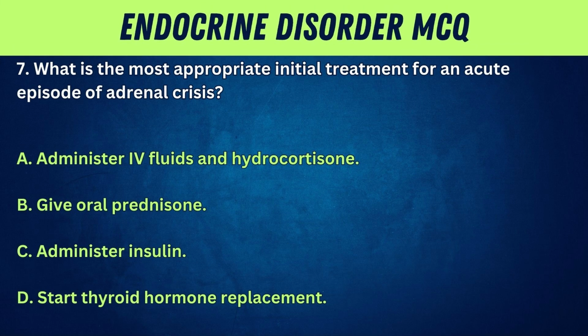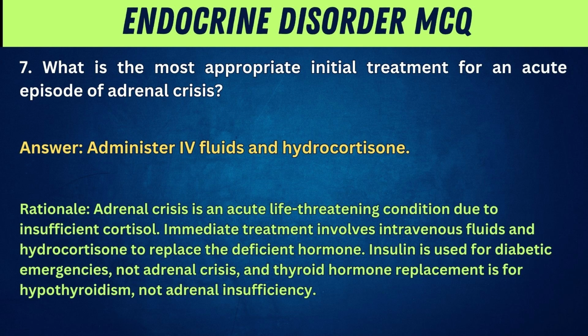7. What is the most appropriate initial treatment for an acute episode of adrenal crisis? A. Administer IV fluids and hydrocortisone. B. Give oral prednisone. C. Administer insulin. D. Start thyroid hormone replacement. Answer: Administer IV fluids and hydrocortisone.